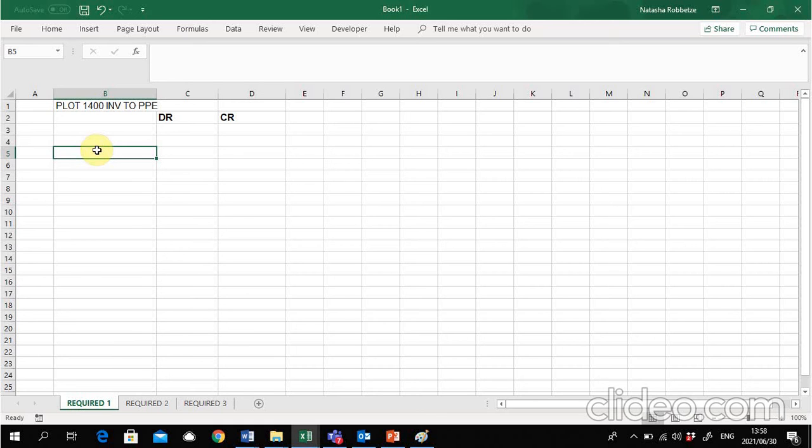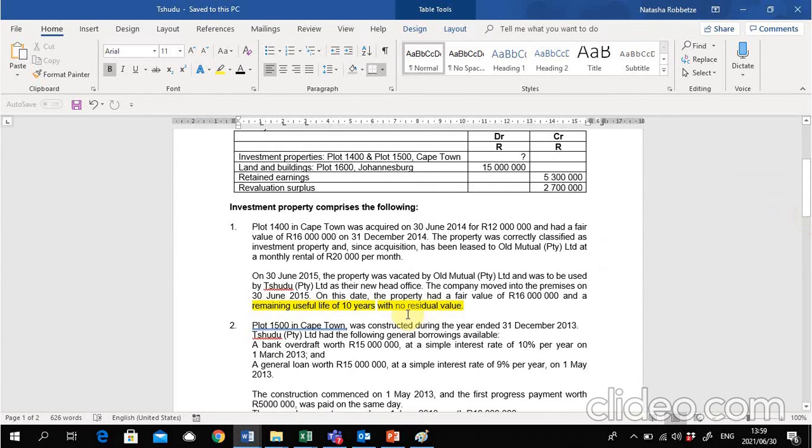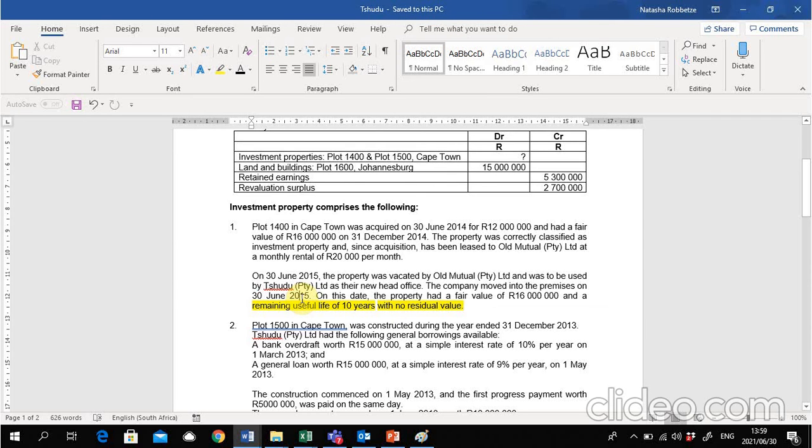Right, so let's start. The first step is normally to go and look at your fair value adjustment on the date that the intention changes. If I look at this question, the date on which their intention changed was 30 June 2015. So on this date, it ceases to be investment property. And if I look at this fair value on that date, they say on this date, which is 30 June, it's worth 16 million. But it was also worth 16 million already at the beginning of the year, because we are currently in the financial year, 1 January 2015 to 31st December 2015, because that is what the required part requires of us to do.